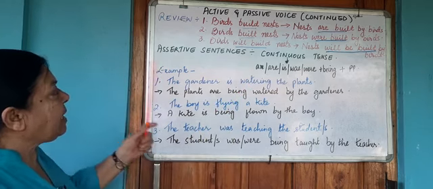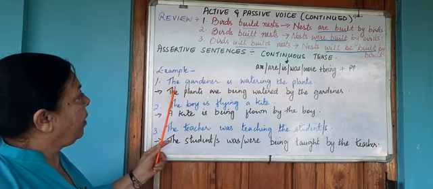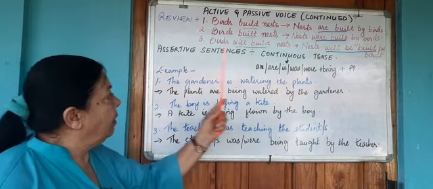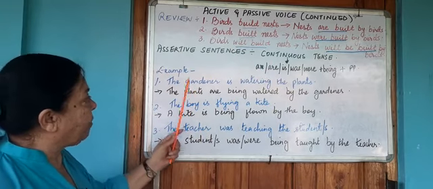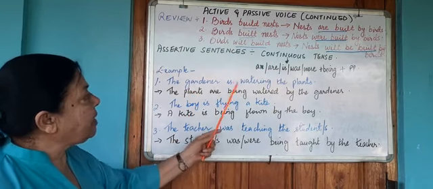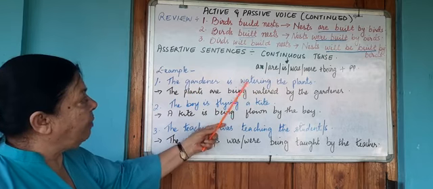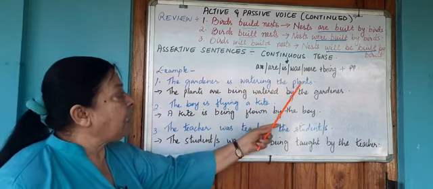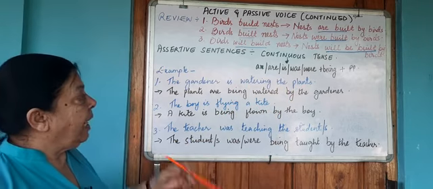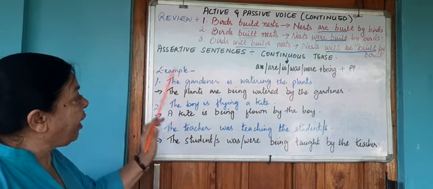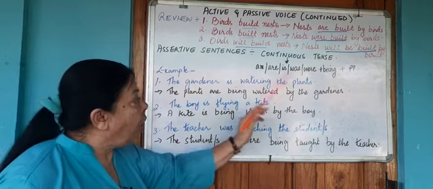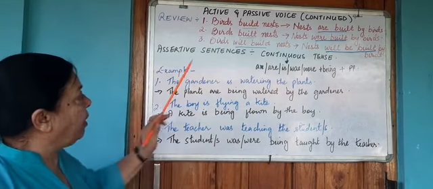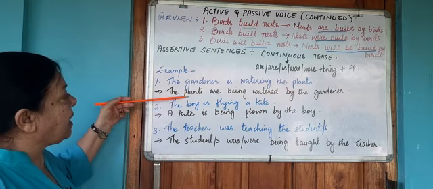Now let's see sentence 1. The gardener is watering the plants. The gardener over here is my subject. Is watering is my verb, which is in the present continuous tense. The plants is my object. Now, we know that we have to interchange subject and object. Therefore, the object, which is the plants over here, will come as the subject.